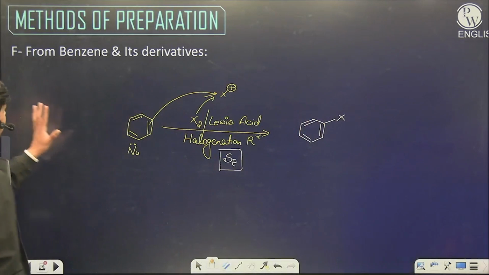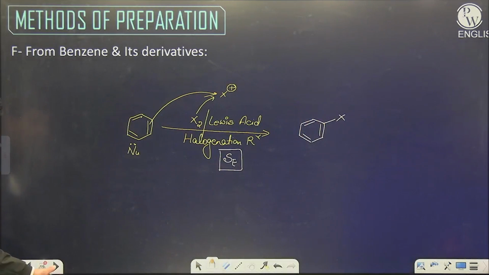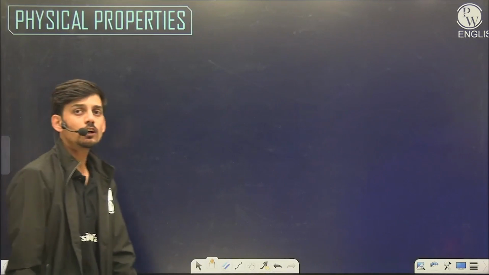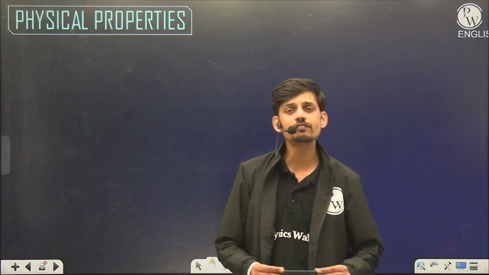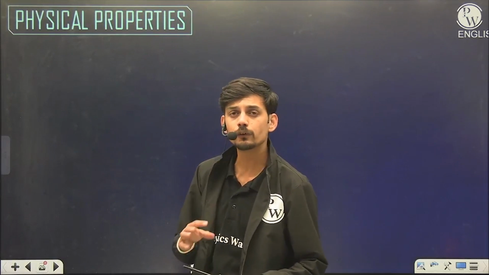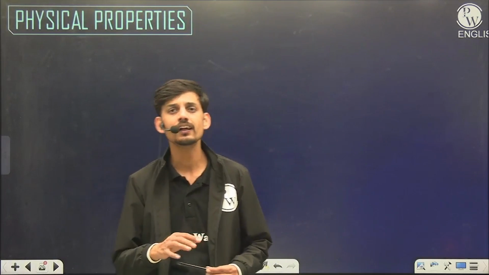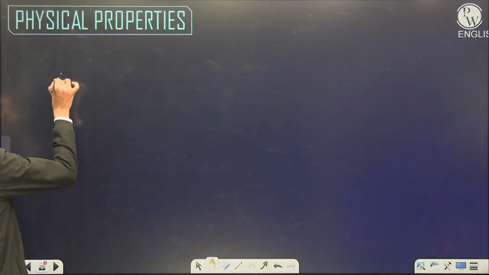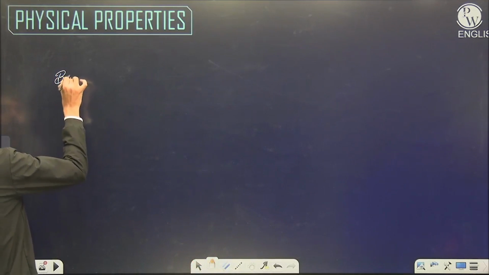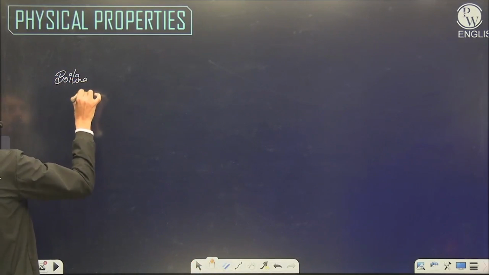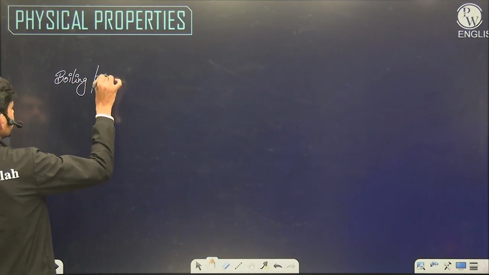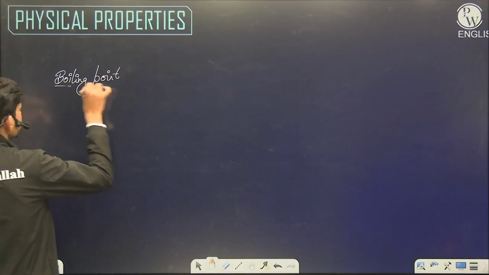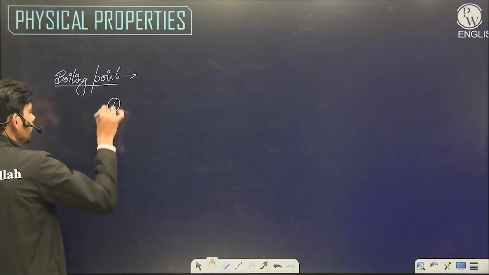Now these are the methods of preparation of alkyl and aryl halides. Now let's talk about the physical properties. In case of physical properties, we have to understand two properties importantly: boiling point and solubility. So if we look at the boiling point, we look for two things.